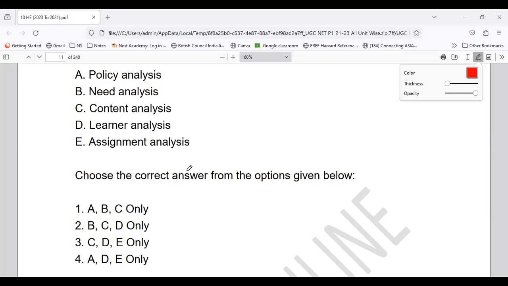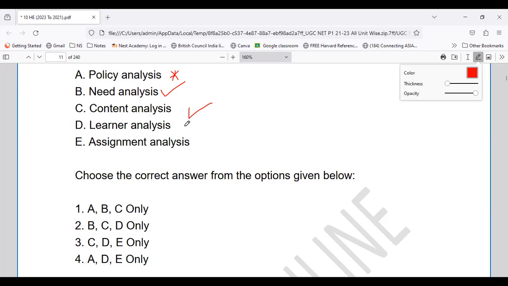So yes, we have the points in front of you. You have to just put them in a specific sequence. So we are talking about the logical steps of instructional design. So need analysis, very true. Then the next is content analysis. Yes, policy analysis is not one of the instructional design steps, so this is not applicable.